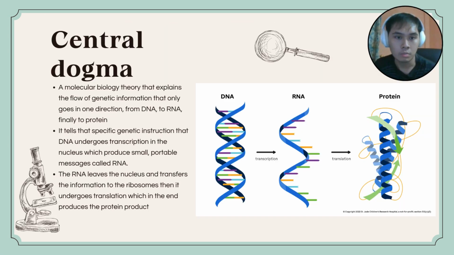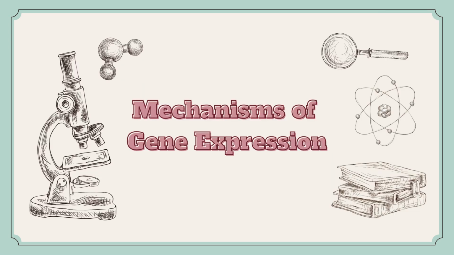Central dogma is a molecular biology theory that explains the flow of genetic information. It tells that DNA undergoes transcription in the nucleus to produce RNA, and RNA leaves the nucleus and transfers the information to the ribosome, which in the end produces proteins.